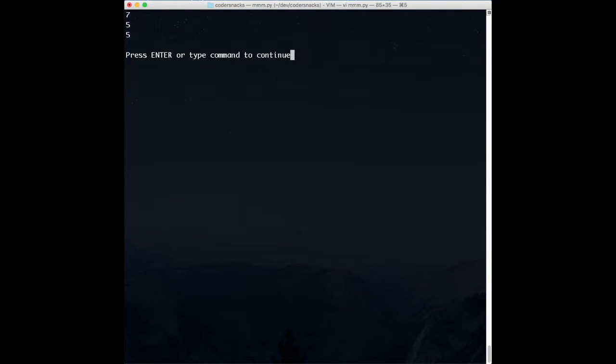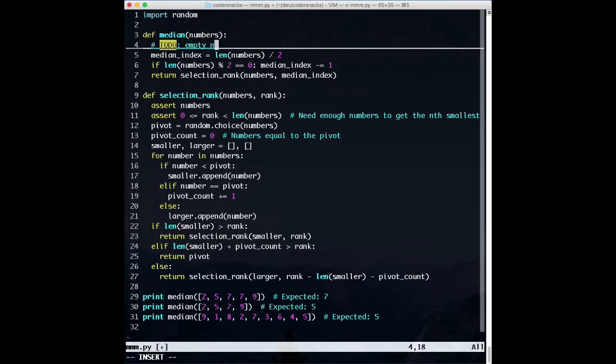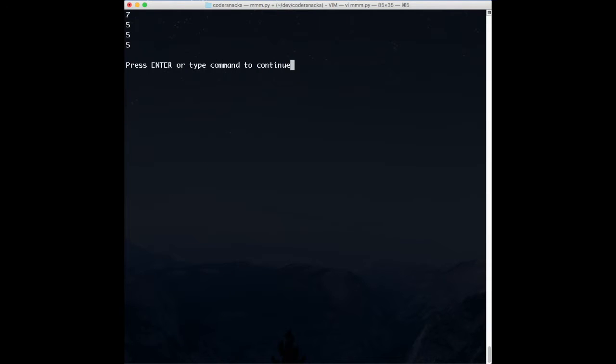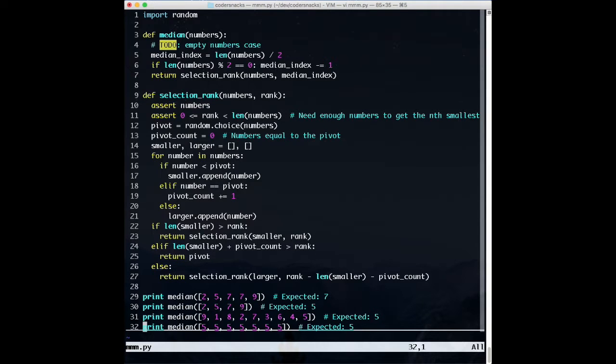This works on normal kinds of inputs, but just like in mean, we should spend some time thinking about whether or not it would work on abnormal input and what we would want to do in those cases. Great. What's the runtime complexity of this code? We hope it's going to be O of n.